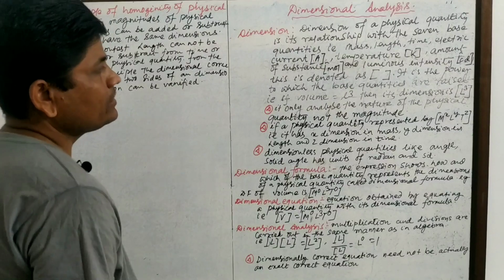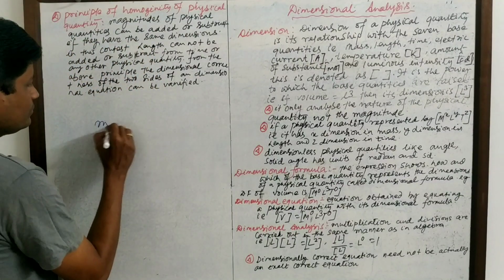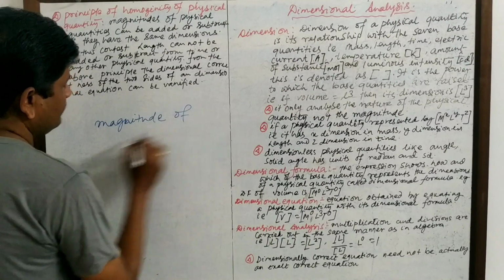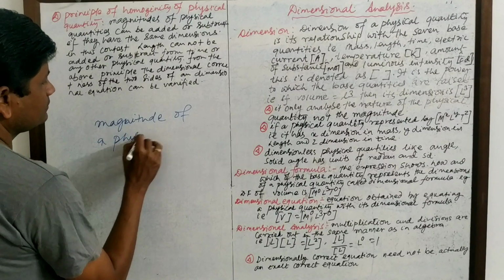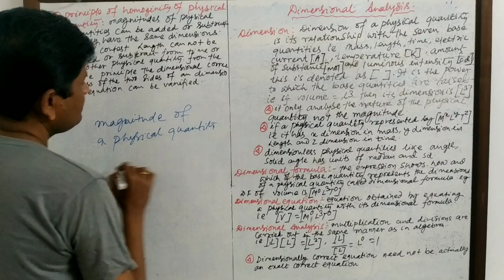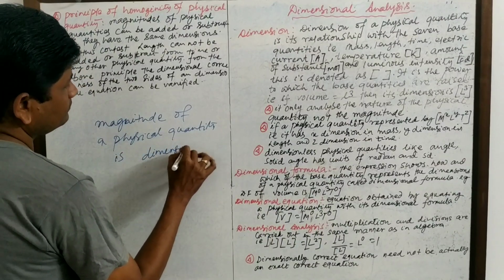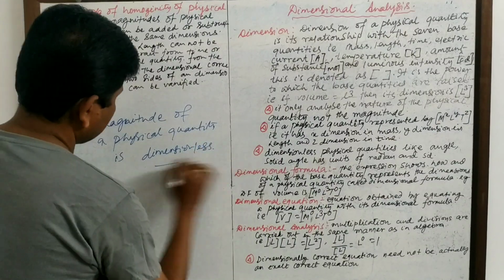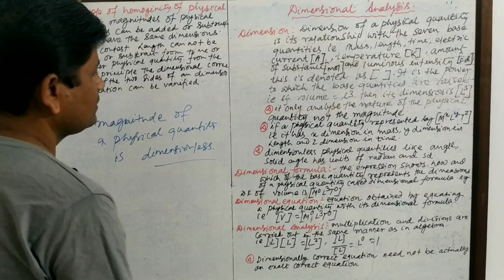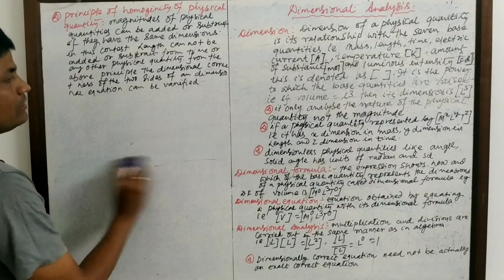It only analyzes the nature of the physical quantities, not the magnitude, because magnitude of a physical quantity is dimensionless. It is a constant quantity, so its dimension is 0. So it does not consider the magnitude of a physical quantity.